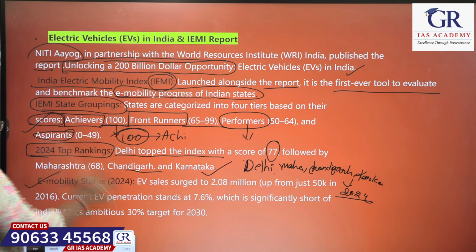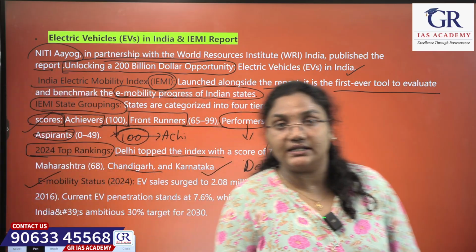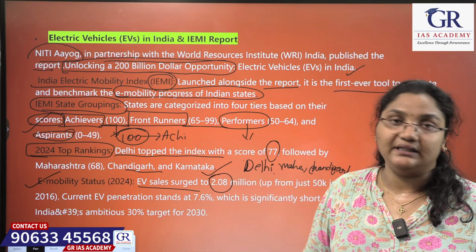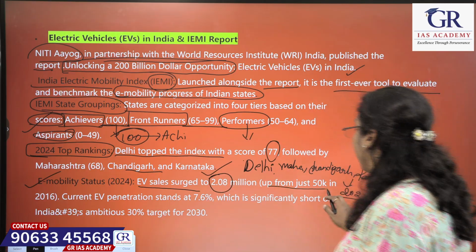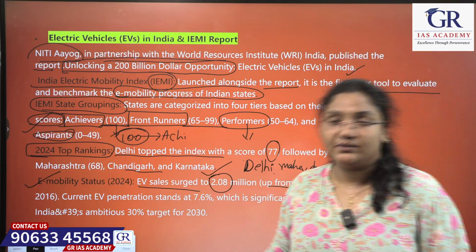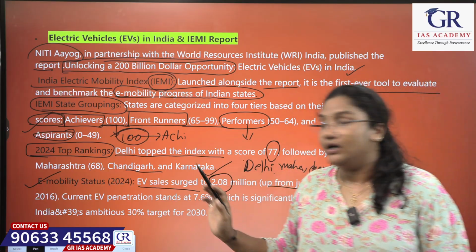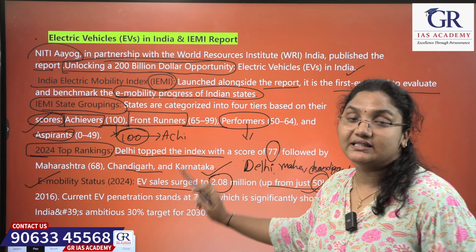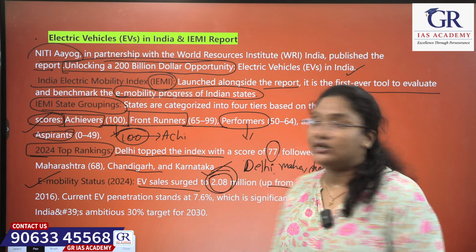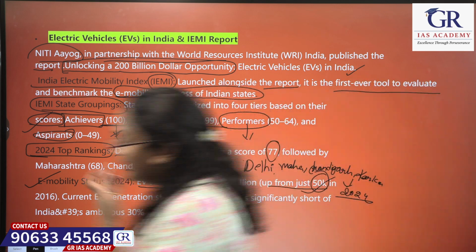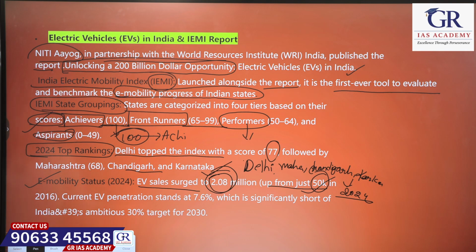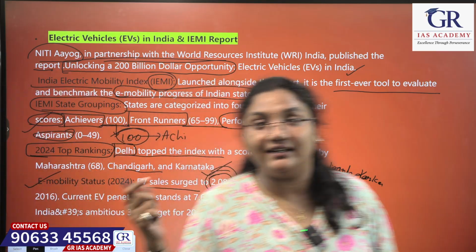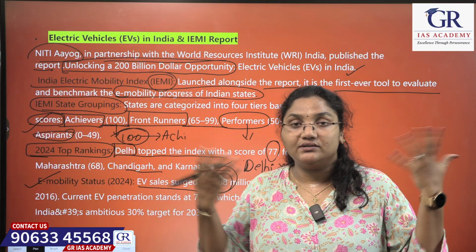Next, e-mobility status in 2024. What is the e-mobility status in 2024? Electric vehicle sales surged to 2.08 million, up from just 50,000 in 2016. In 2016, EV sales were just 50,000, but by 2024 they surged to 2.08 million. Even so, Delhi topped it basically because of the Delhi pollution. We can imagine the pollution there; even during summers, people used to wear masks.